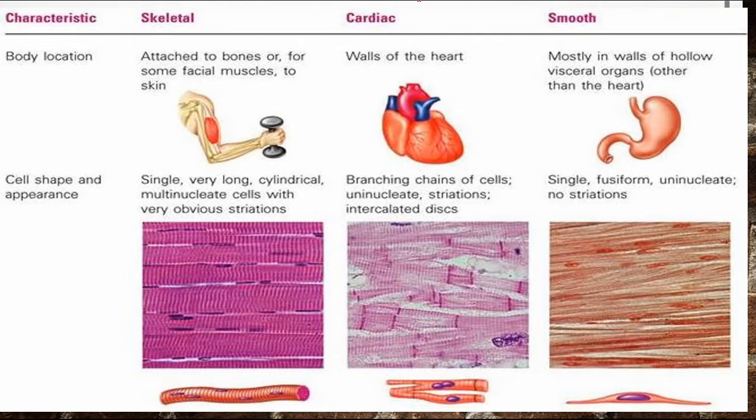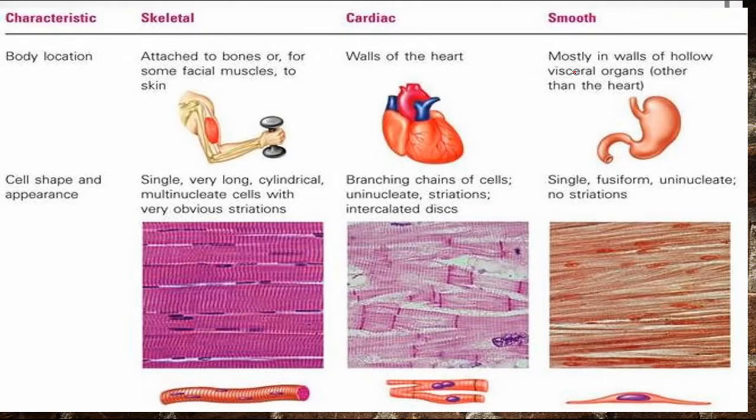Now the cardiac muscles are present in the wall of the heart, and they show branching. That means they are also cylindrical, but they show branching. They are uninucleate. They also show striations like the striated muscles, and they are involuntary in function. They do not function according to our will.